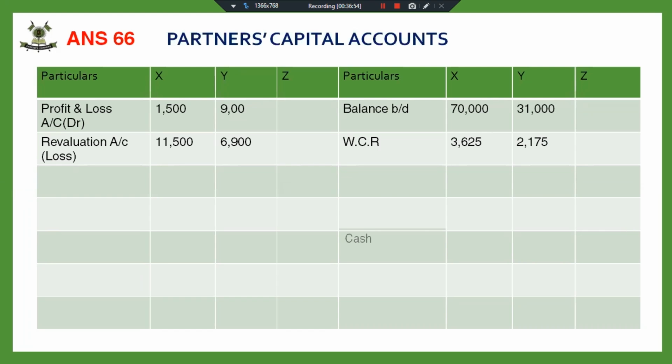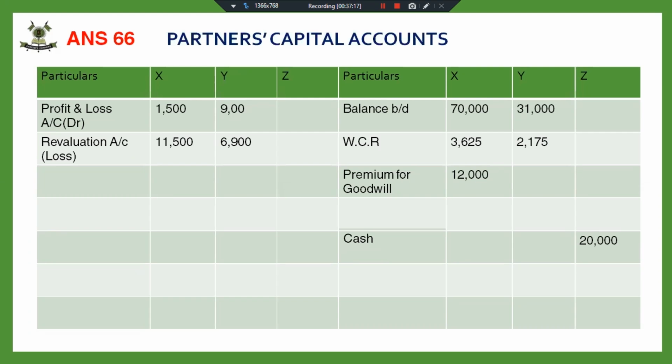Fine. So the new partner is bringing 20,000 cash as his capital, and premium for goodwill will be given to X, since X is the one who is sacrificing his share in favor of the new partner. So the total 12,000 will be given to X.